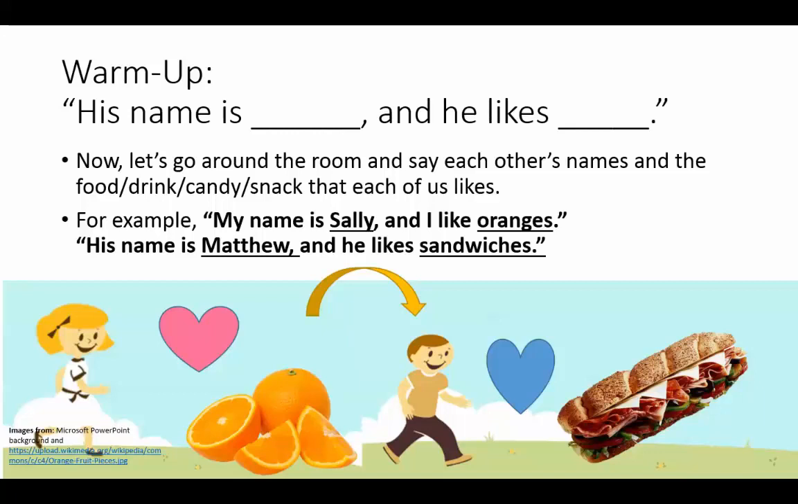For example, if it's Sally's turn, Sally will say, "My name is Sally and I like oranges." Then, "His name is Matthew and he likes sandwiches." And so on until we go around the room. Again, if you're at home and you have some friends you could practice this with, go ahead and pause the video and you can practice.